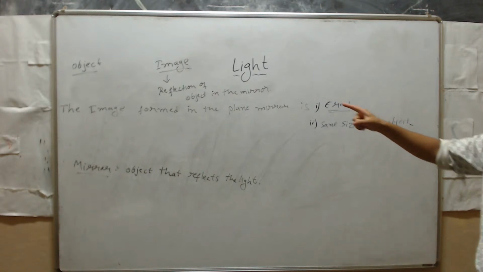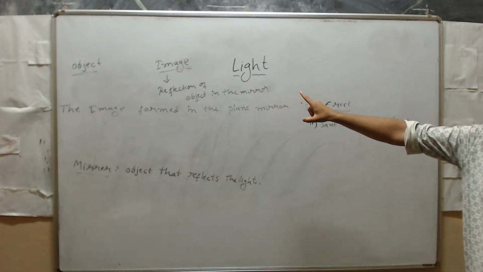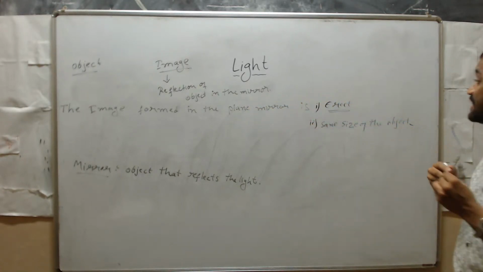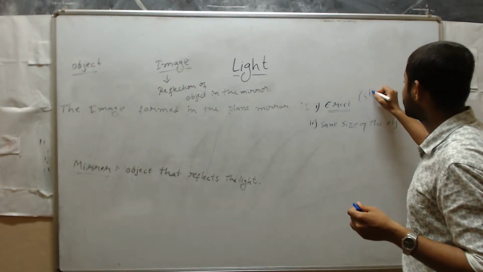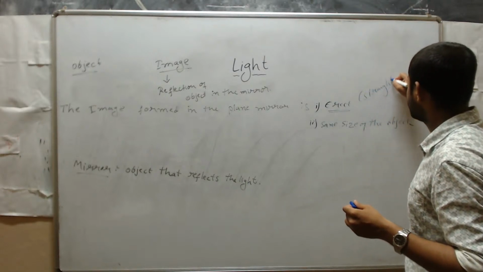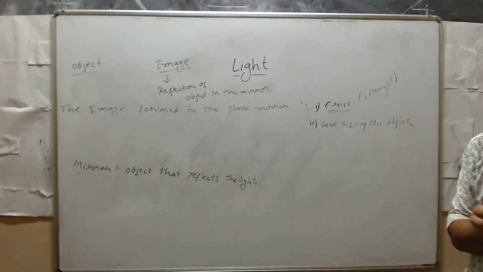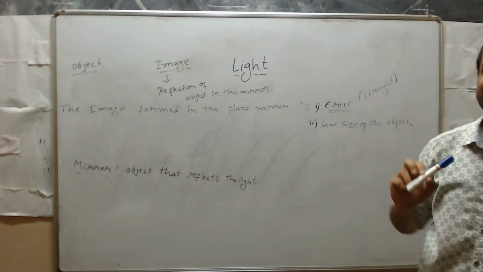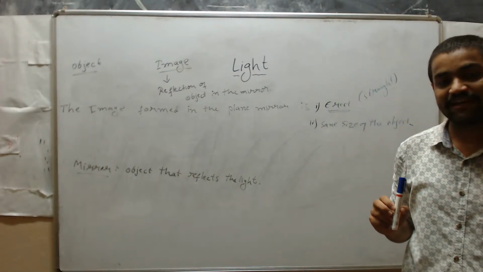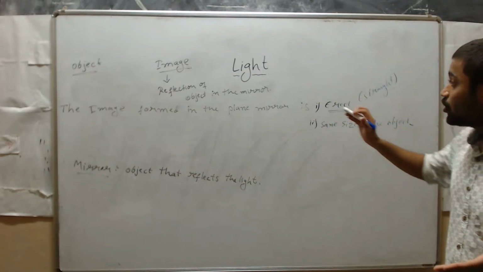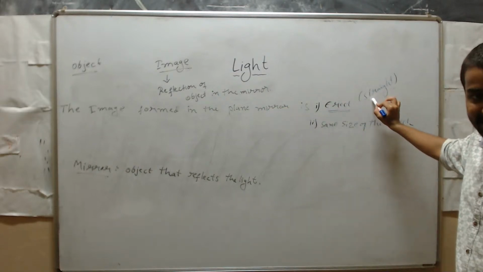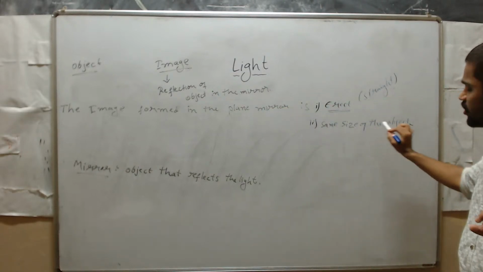Is it clear? The image formed in the plane mirror is erect. Erect means straight. Sometimes with other mirrors there are chances of the image looking inverted. In the next videos I will explain that. So the image formed is straight in the plane mirror and the same size of the object.